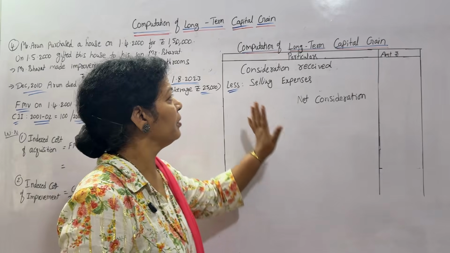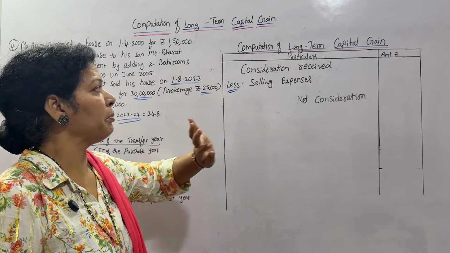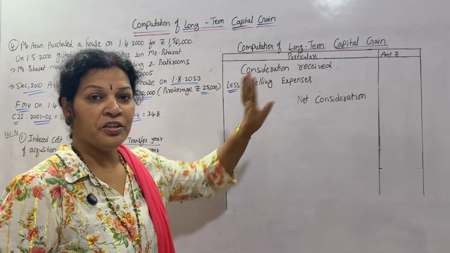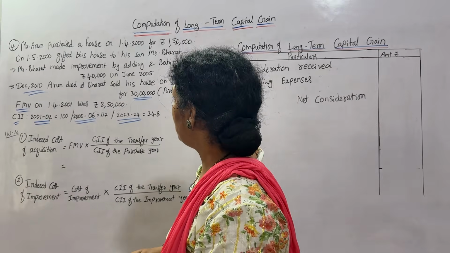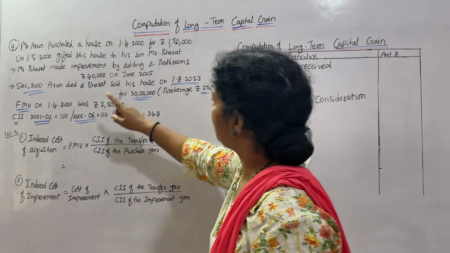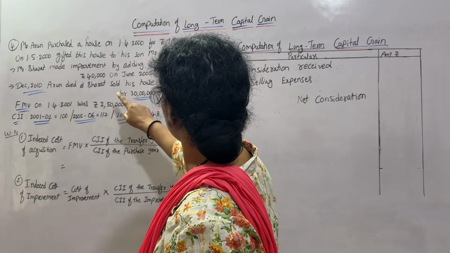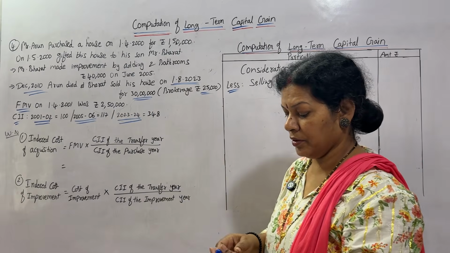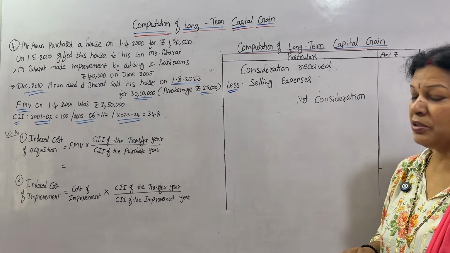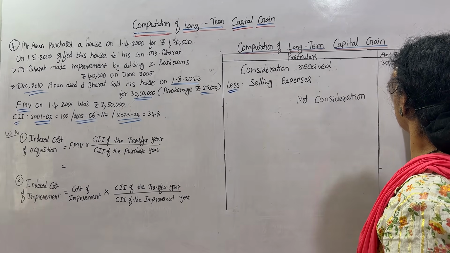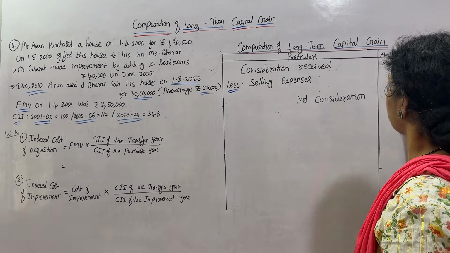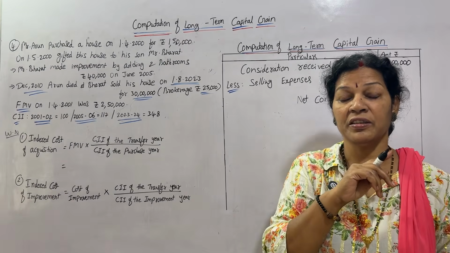The format is the same. Computation of long term capital gain. Consideration received: he sold it for 30 lakh, so the sale value is 30 lakh. Selling expenses: did he spend anything?